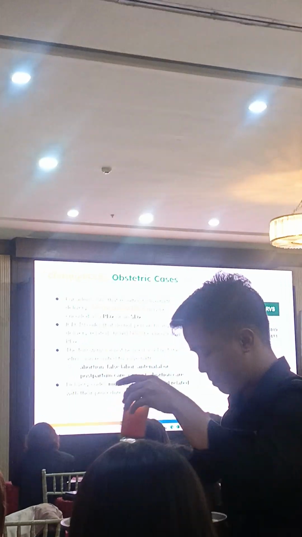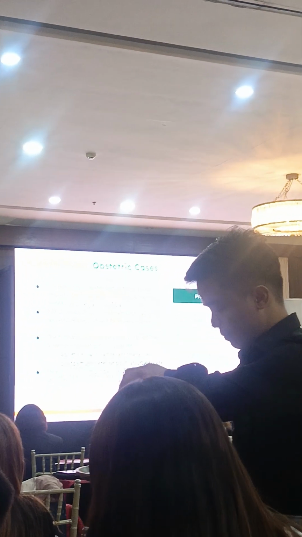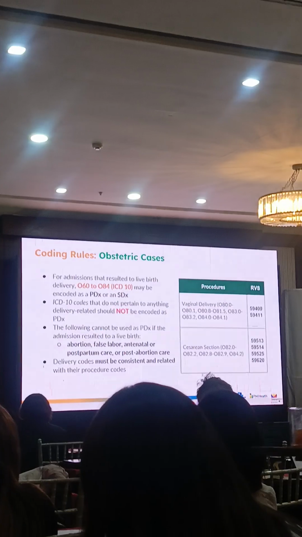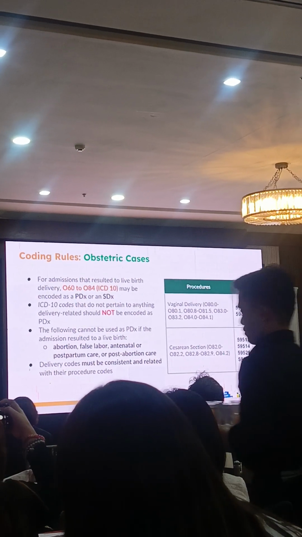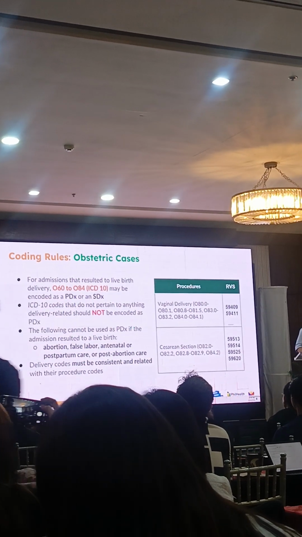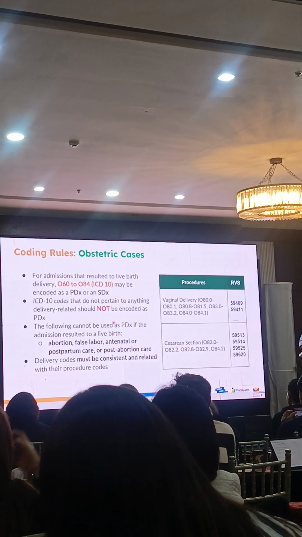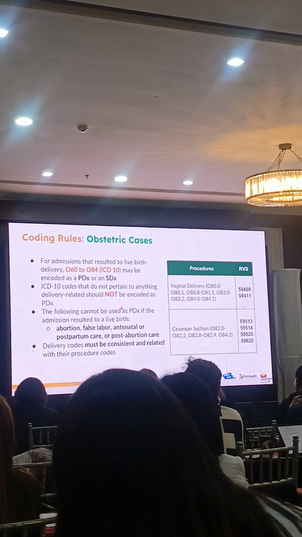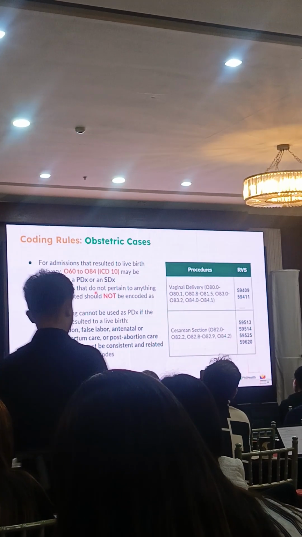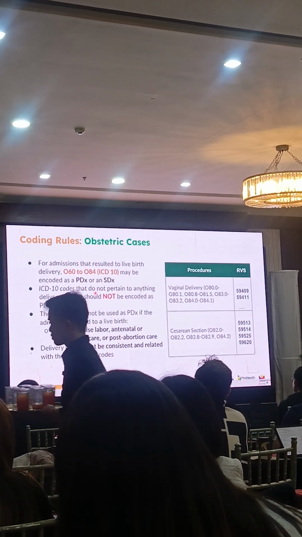Another special coding rule applies for obstetric cases. For admissions that resulted in live birth delivery, we use our O codes. These are ICD-10 codes specific for obstetric cases, from O60 to O84, and they may be coded as either primary or secondary diagnosis.